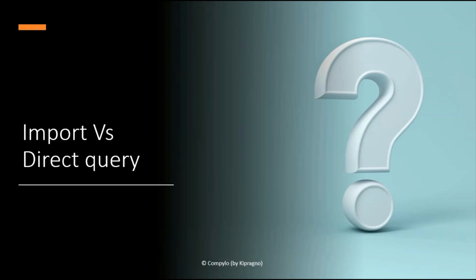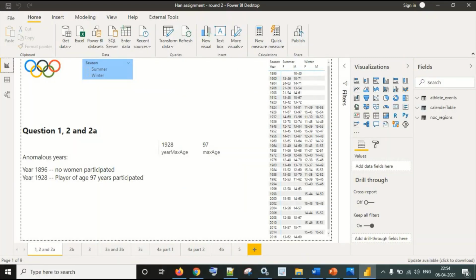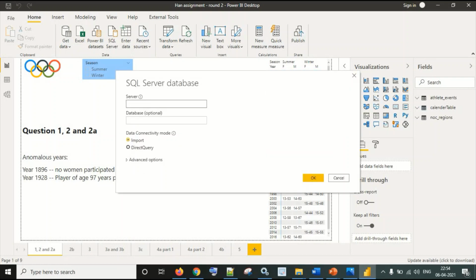So the first question, which is I would say a very favorite question for any interviewer, is the difference between import and direct query. To understand it, we have to navigate to our Power BI Desktop, and we can check in Get Data. Once we open, we can see that we get import and direct query as two popular options for data connectivity mode.